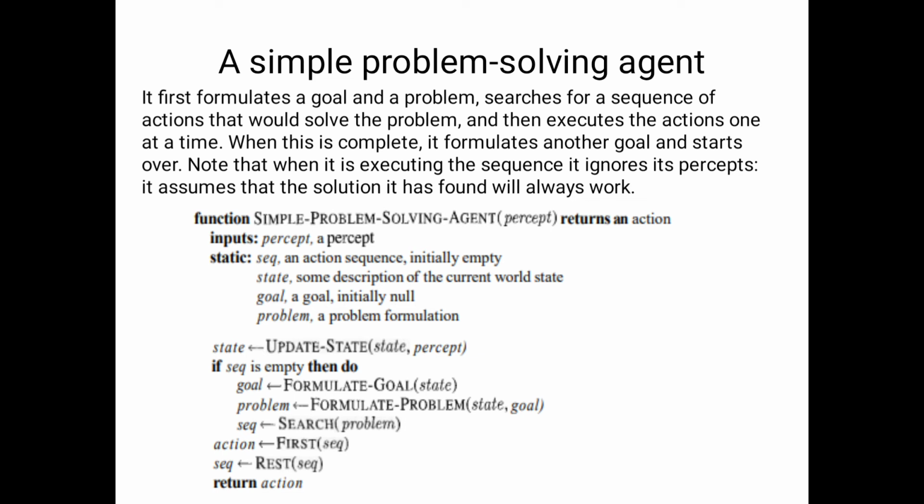Now what is the goal here? Already the goal is observed by the agent, so it will be performed. Here it checks what is the goal, what is the problem, what is the action we will perform. After the first action is performed, it will perform a number of actions depending on the goal. So here we will perform each action, and it is stored in the action. Finally it achieves the goal, then the problem is completed. This is the small algorithm regarding how to solve a simple problem solving agent.